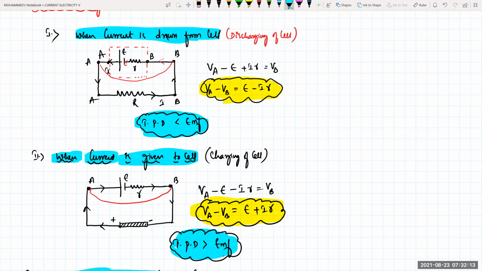Clear, beta? Any doubt in this one? No, sir. Sure. So I hope everyone is clear about charging and discharging of a cell.